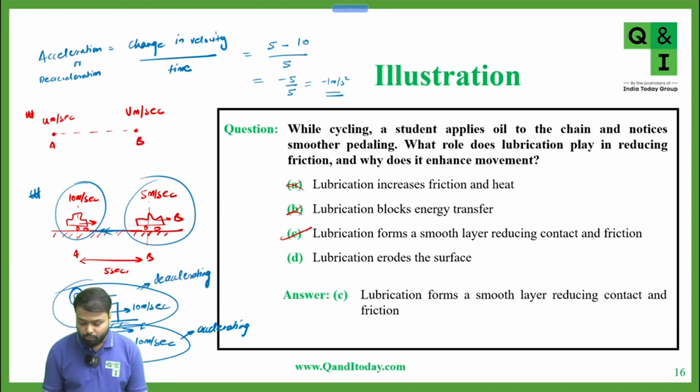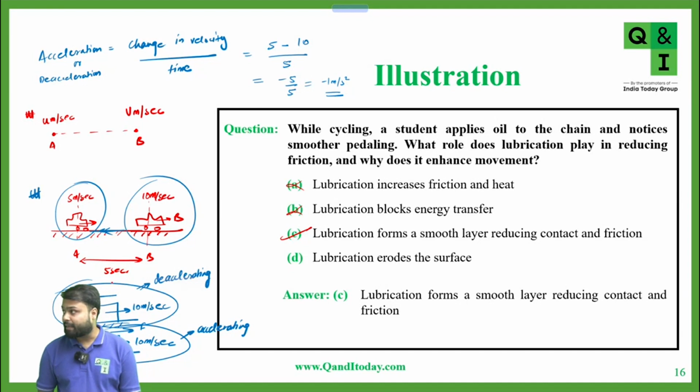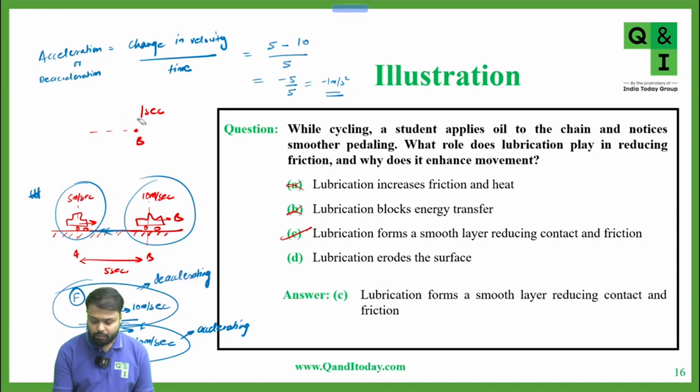Now suppose in the second case, I take the same car, and let's say the speed of the car at point A is 5 meters per second and at B the speed of the car is 10 meters per second. Now if the question asks to find the acceleration, again, what is acceleration? Change in velocity upon time. Now in the second case, if we want to calculate the acceleration, tell me, what is the acceleration of the body at point B?